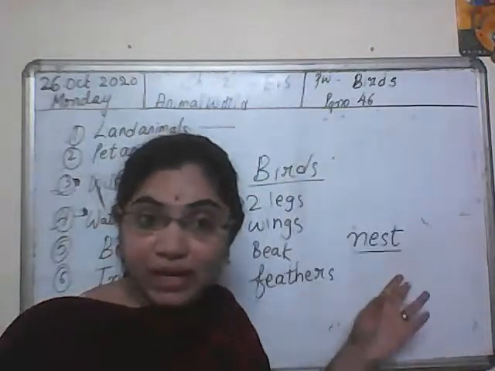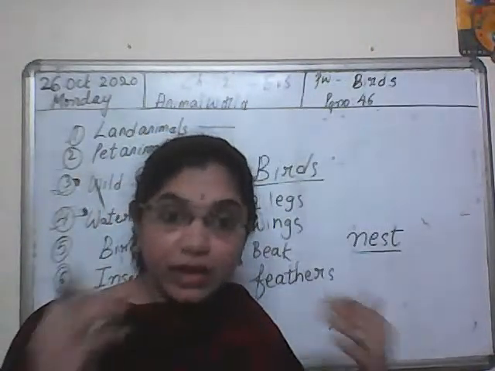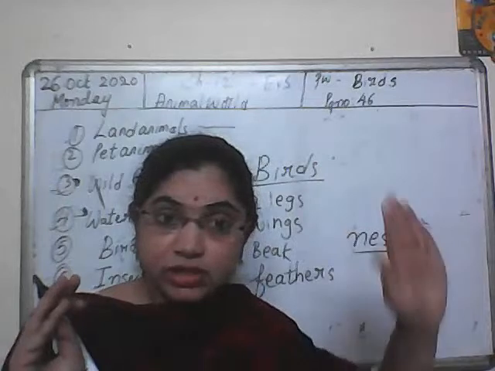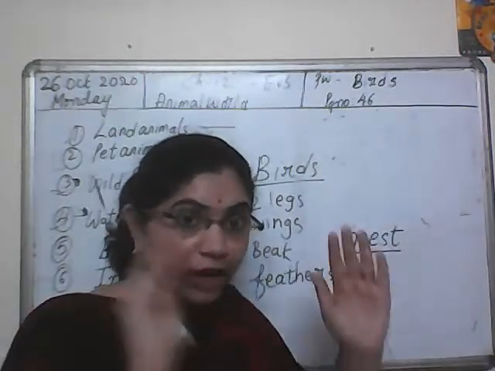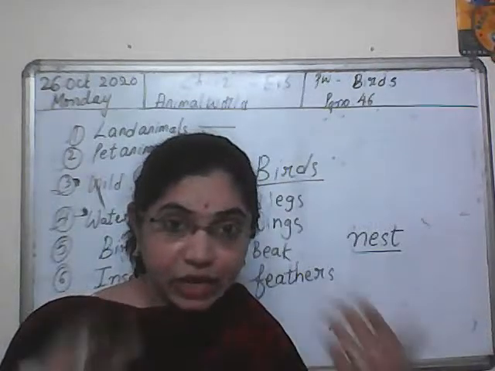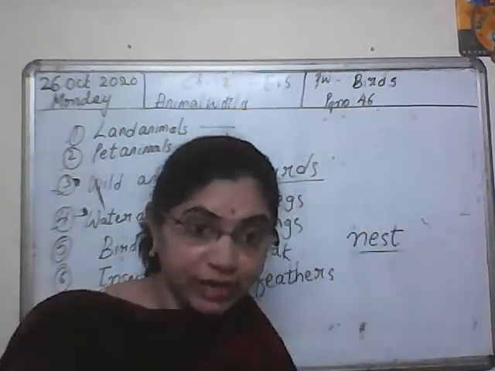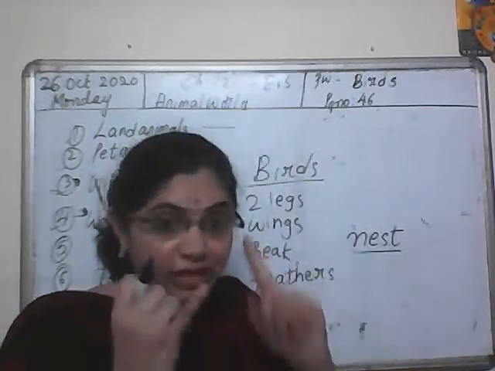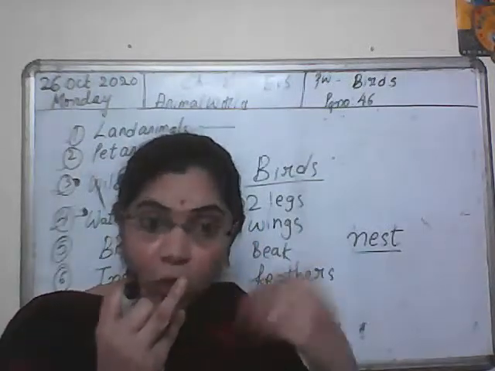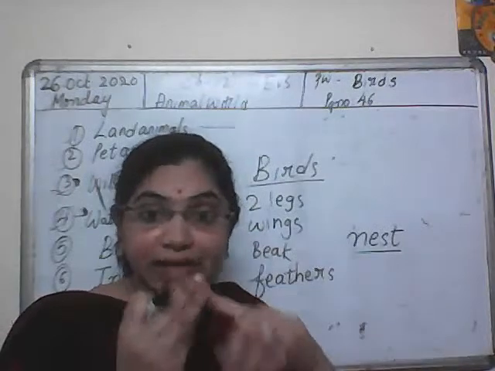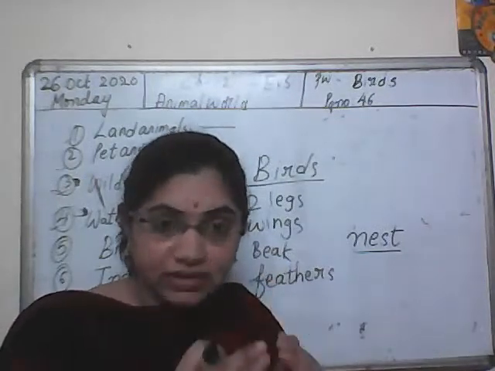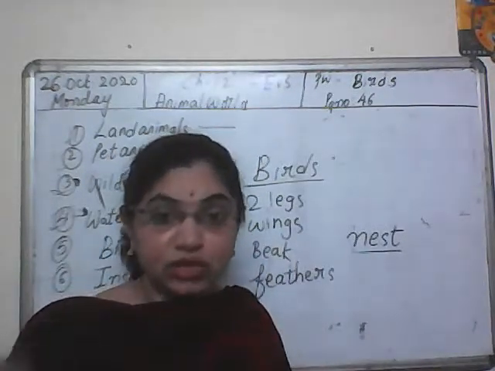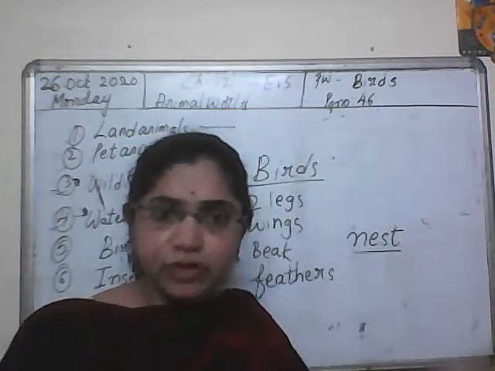And where do they build these nests? Wherever they find a proper place. जहां भी उनको लगता है कि जगह सही है, they will go find a proper place, and they make their own shelter, which is called a nest. They can find their own food and water, they can take care of their young ones. अपने बच्चों का भी protect कर सकते हैं. They build nests on trees, and in different places.